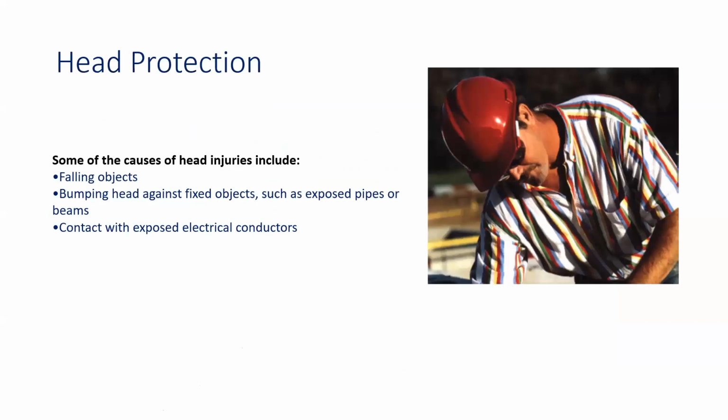Similarly, then we have head protection. Head protection is very necessary. It is necessary for both operations. Sometimes when you are working on the ground floor and there are some overhead activities going on, for example a crane going overhead, or some construction activities going on overhead, then you will be using this helmet. And sometimes there are no such overhead activities, but you are working inside the machine. For example, you are a maintenance engineer, so you are going inside a confined space.